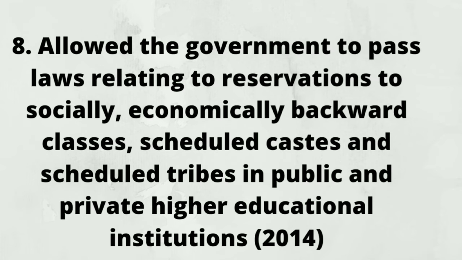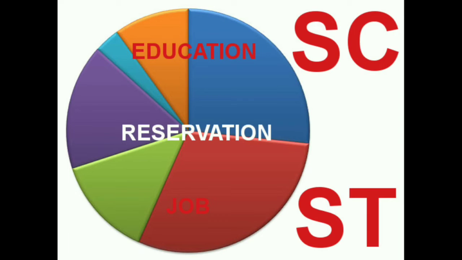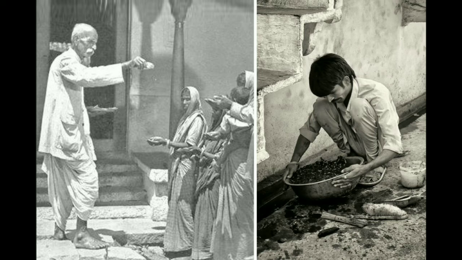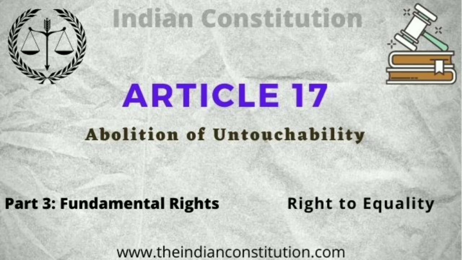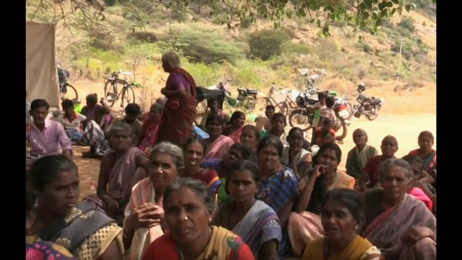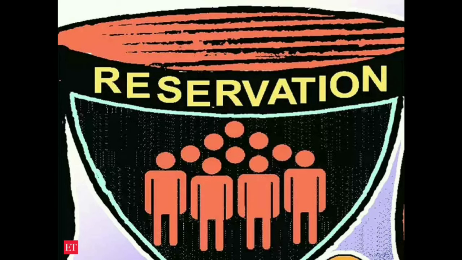Allowed the government to pass laws relating to reservations to socially, economically backward classes, scheduled castes and scheduled tribes in public and private higher educational institutions. Scheduled castes and scheduled tribes have been the most neglected and exploited people in India. The curse of untouchability has always been a dark spot on Indian civilization and culture. Therefore, for the very integrity, survival, and the nation's unity, the amendment to pass laws relating to such reservations was quite a need of the hour.